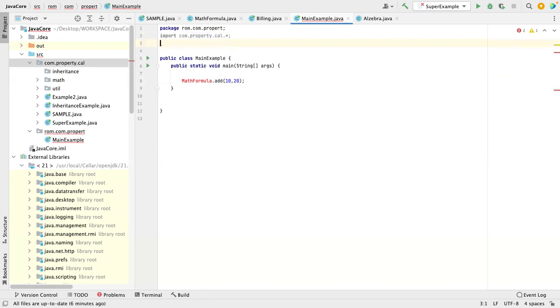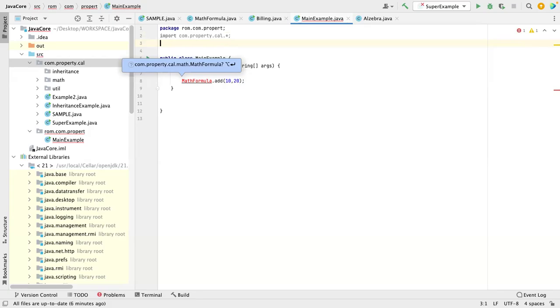But you only have to do this when you are pretty sure that you are going to use most of the classes from that package. Okay, clear to you all? Yeah, it's clear now.